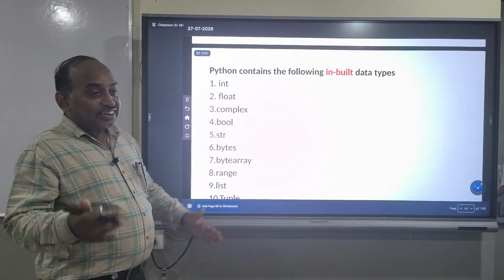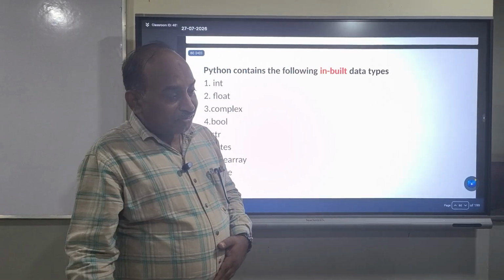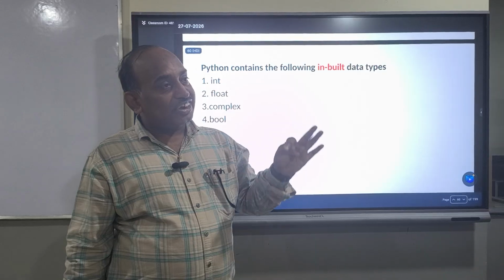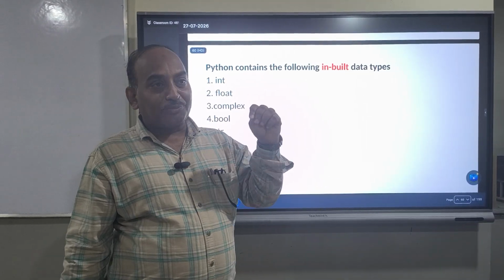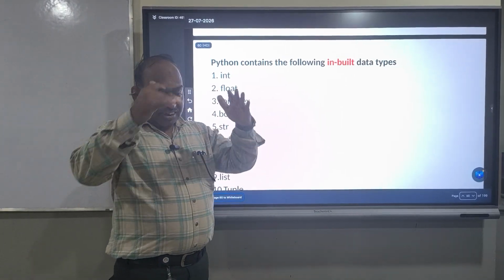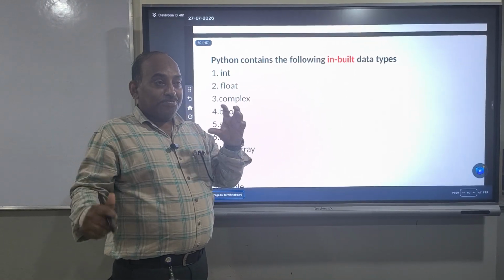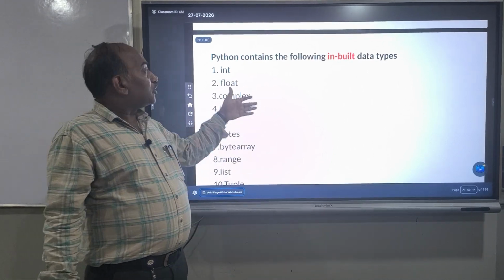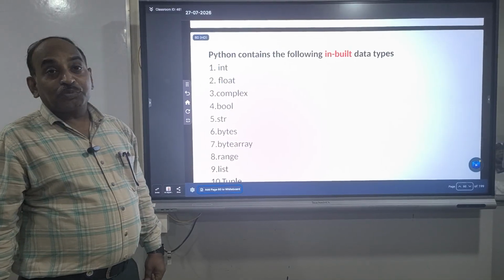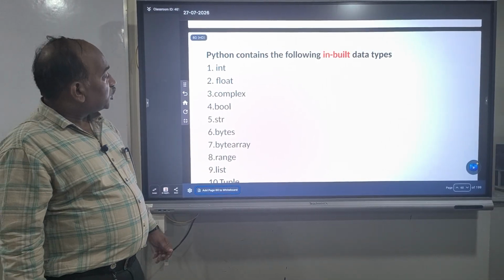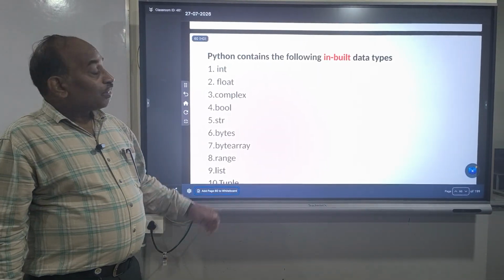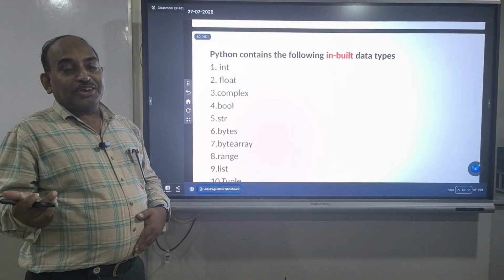Again, the data types are classified into different types like numeric data types, sequence data types, Boolean data type, list, tuple, dictionary, like that. The classification is different, but it comes under five main categories. The numeric data types are: integer is one type of numeric data type, float is also one type of numeric data type, complex is also one type of numeric data type, and Boolean is the other data type supported by the Python language.